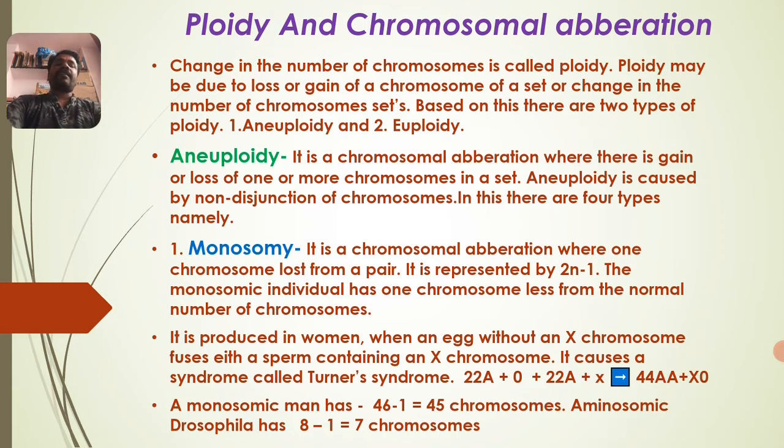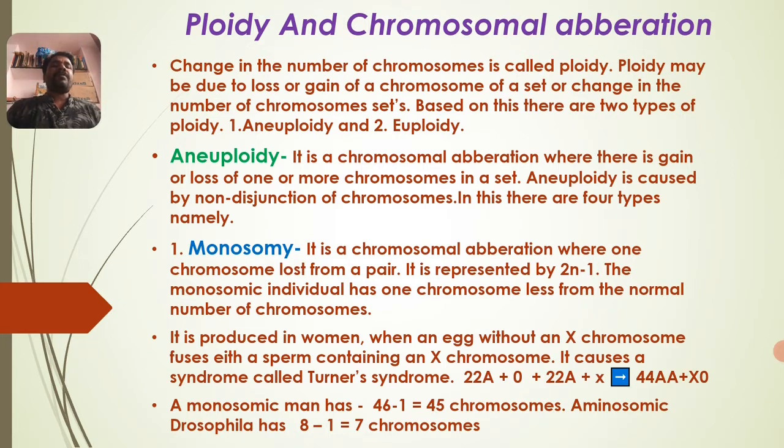And today we are going to discuss ploidy and chromosomal aberrations. See, what is ploidy? Ploidy refers to change in a set of chromosomes. In simple language, change in a set of chromosomes is called ploidy here. Let us study what ploidy is and how chromosomal aberrations take place.